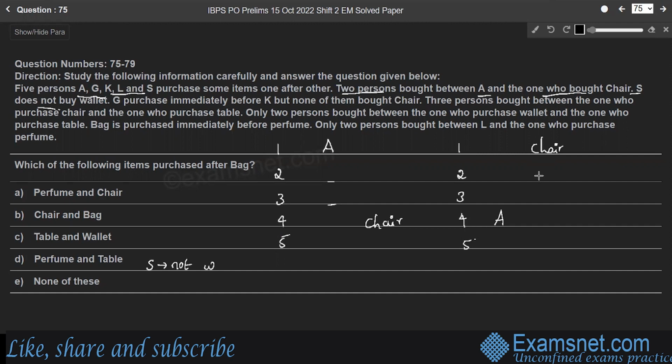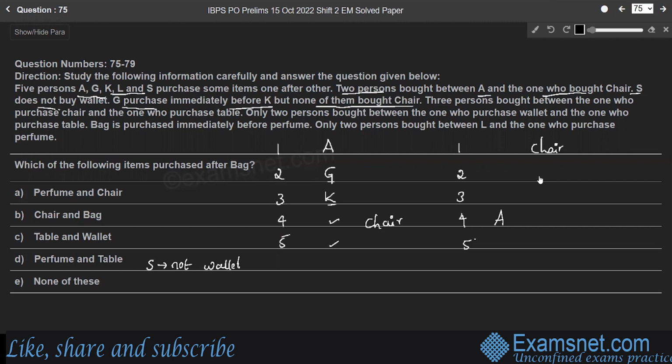And the next point is G purchases immediately before K. So in case 1, G purchases immediately before K. Right? And none of them bought chair. Therefore, we cannot place either G or K in fourth or fifth places.